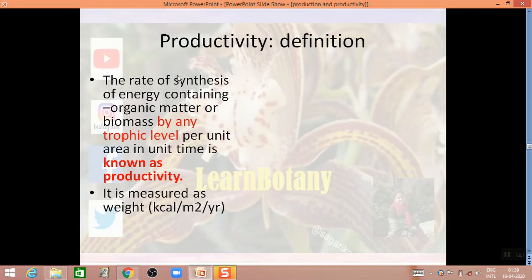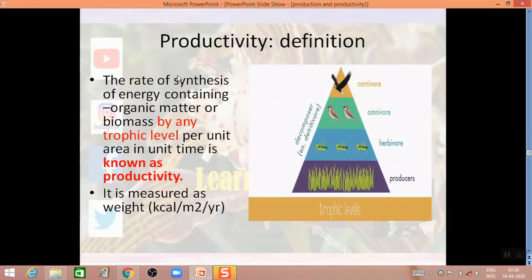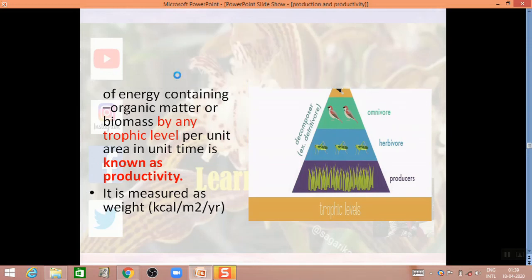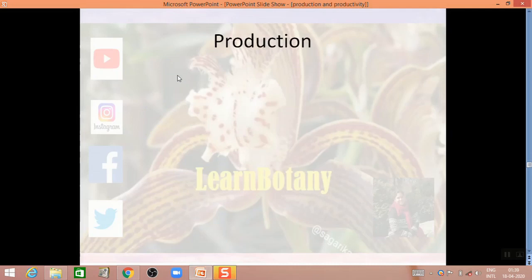So what is a trophic level? A trophic level is the feeding level in a food chain or food pyramid. That is, producers and consumers are the trophic levels in a food chain. Next comes production.